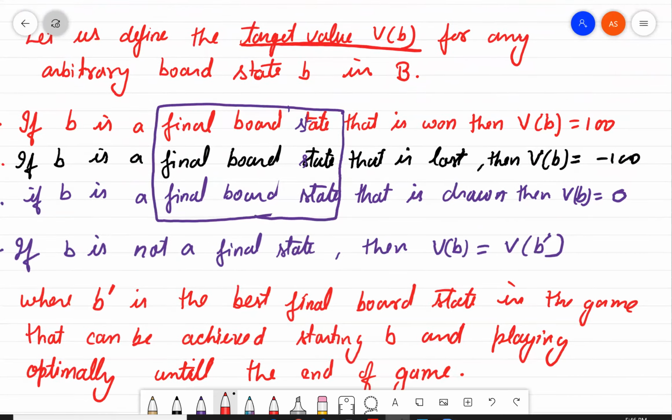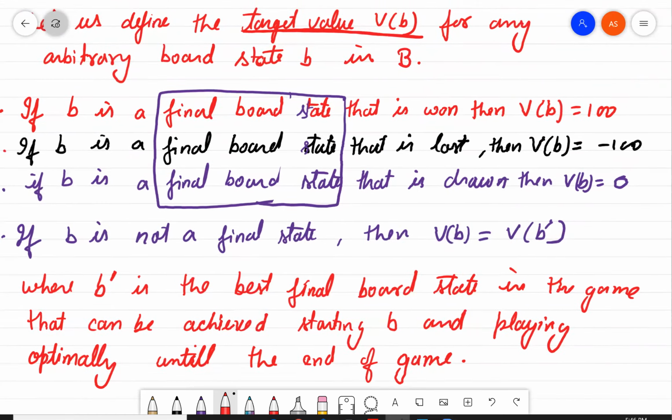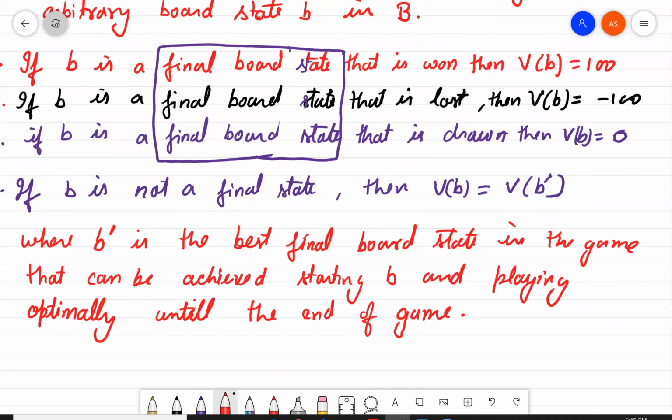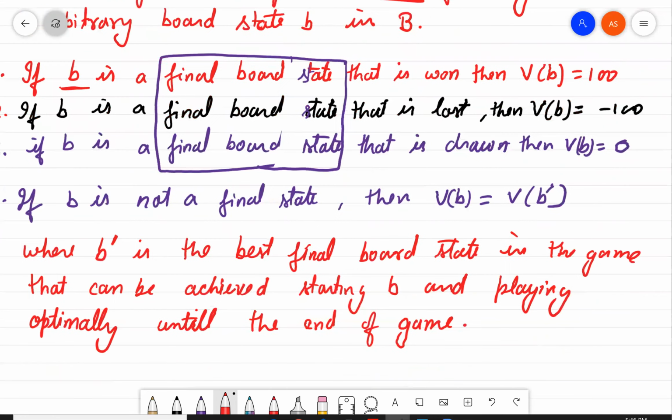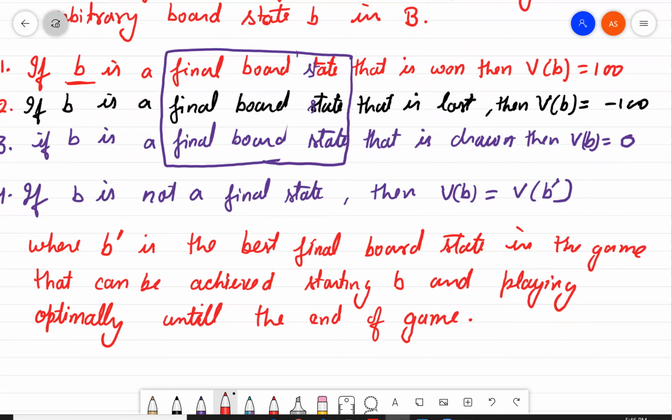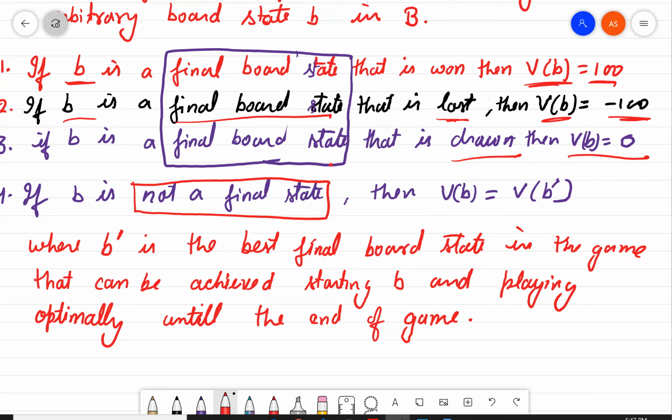So here there are certain target values. If b is an arbitrary board state, is the final board state, and the system won, then V of b is 100. And if b is a final board state and the system lost, then V of b is minus 100. And in case of a final board state and the game is drawn, then V of b is 0. And in case of a non-final state, V of b is V of b dash.